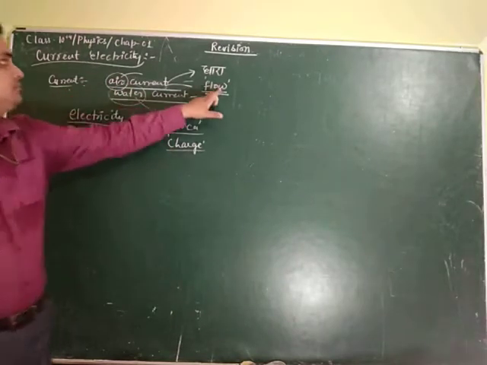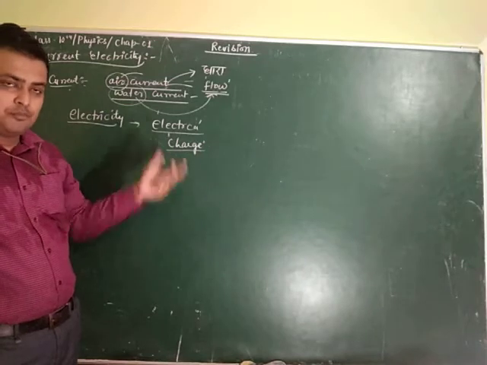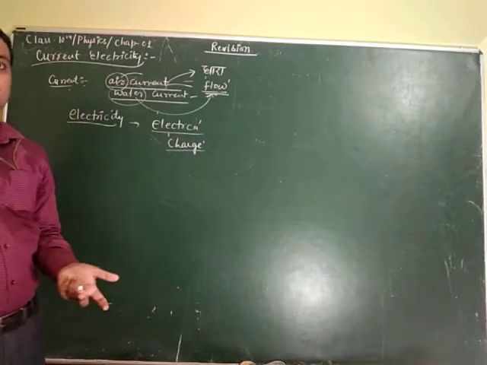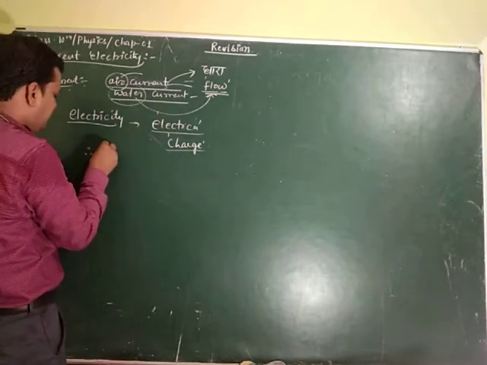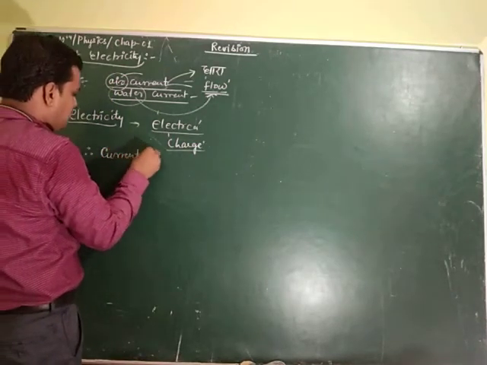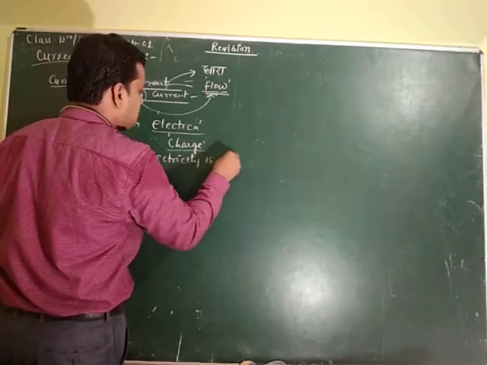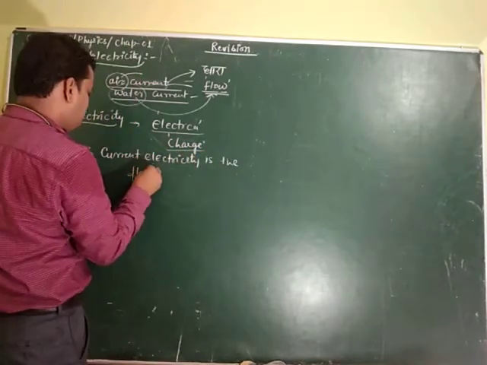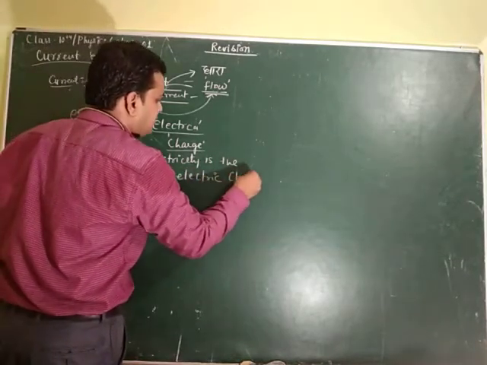Current means flow and charge means charge. It is the basic property of a body. Therefore, we can write that current electricity is the flow of charge, the electric charge.